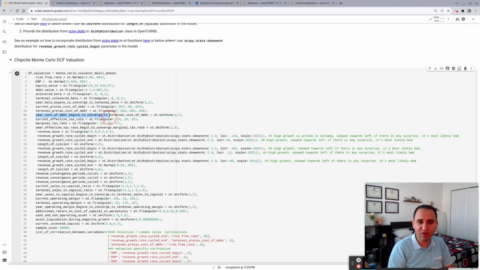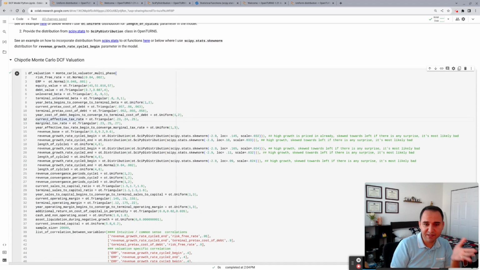Same with the year cost of debt begins to converge to the terminal cost of debt. As you remember in the model, we could emphasize when that convergence is going to take place, whether for beta, or for your cost of debt, or your revenue growth, and so on. I'm using the uniform distribution. However, uniform is continuous. It's not discrete. I built some lines of code in the model where it's actually going to convert floats to integers, so you wouldn't run into a problem.